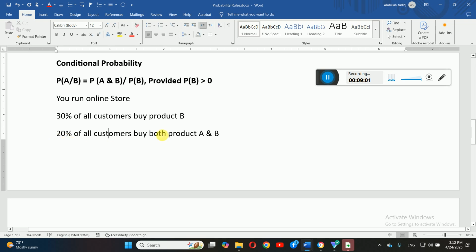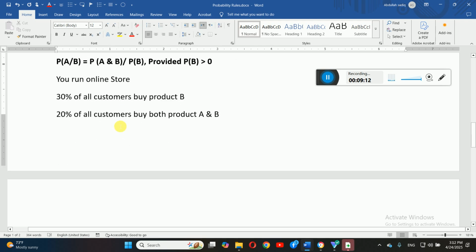So what is the probability of A and B? This is 20%, and you should divide it by the probability of B, which is 30%, and that will give you the probability of A given B. Inshallah, don't worry, I'm explaining this in more detail in class.